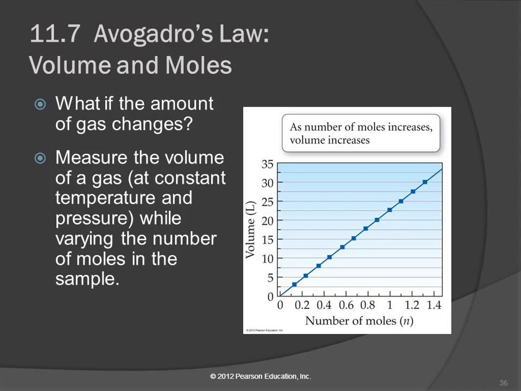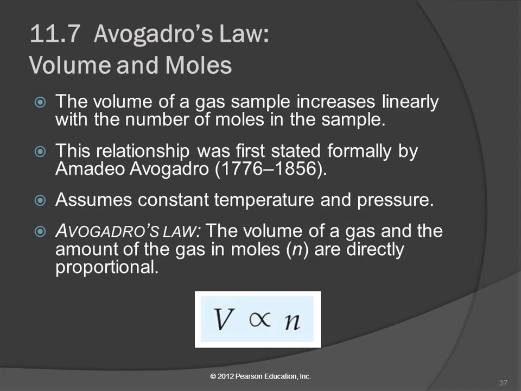And so when we look at Avogadro's law, we change the amount of gas, and we're measuring the gas in terms of moles, not by mass. Moles relate to number of particles. So we measure the number of moles of gas, and we find that there's a linear relationship with volume. If you double the number of moles, like from here to here, then you double the volume. 15 up to about 30. It's a little hard to see in that graph, but it's true. The volume of a gas increases linearly with the number of moles.